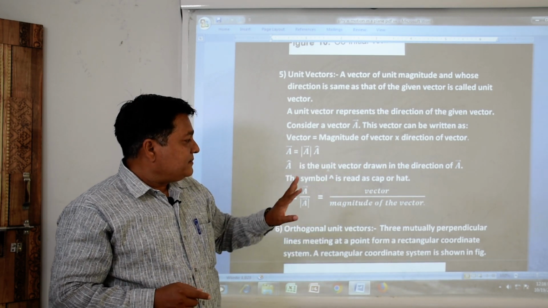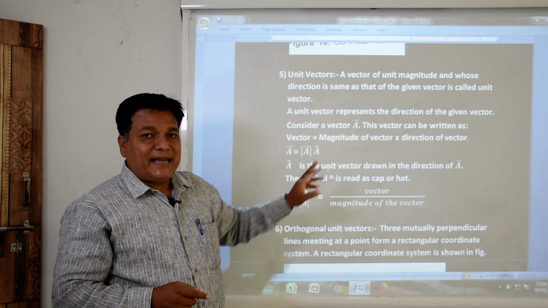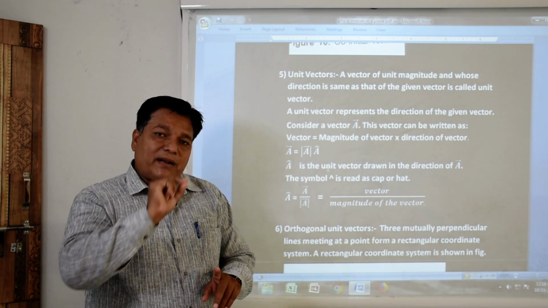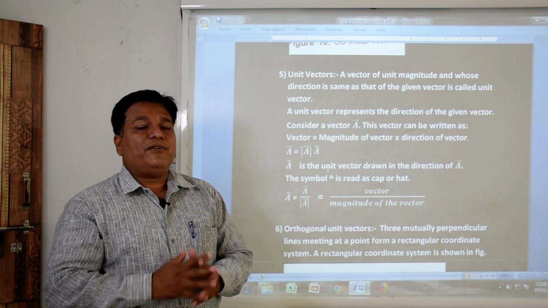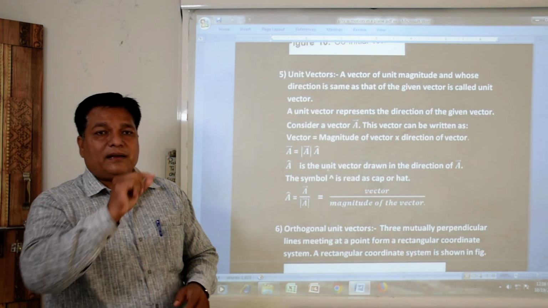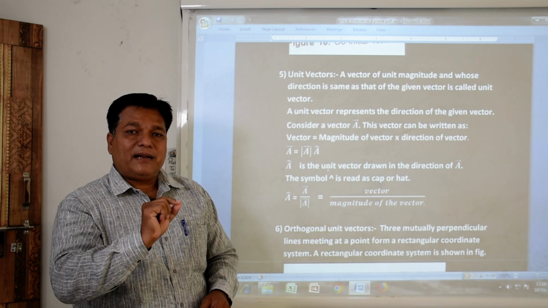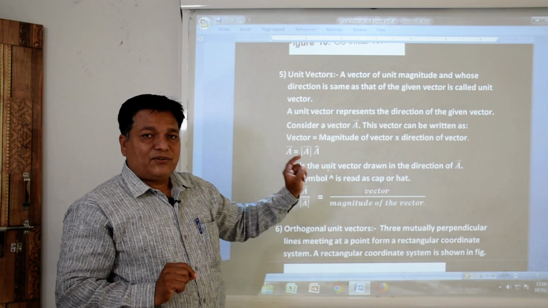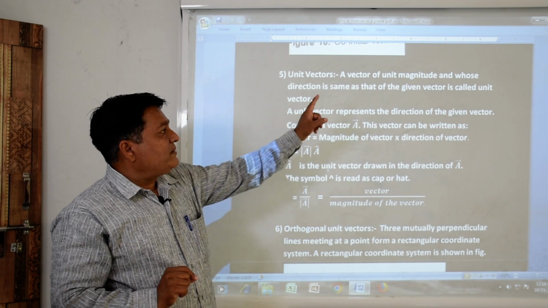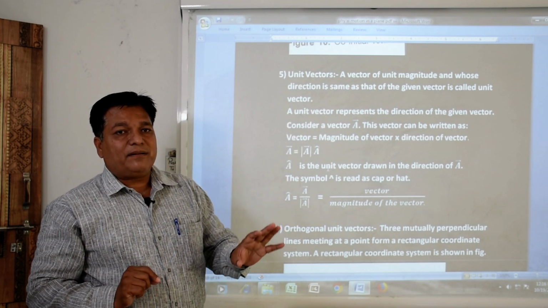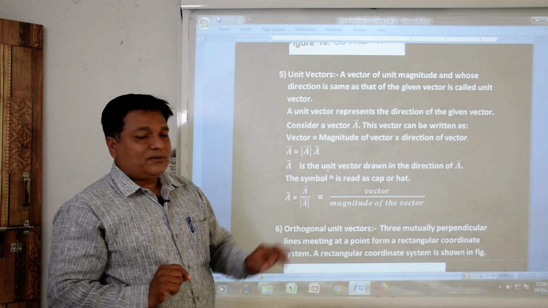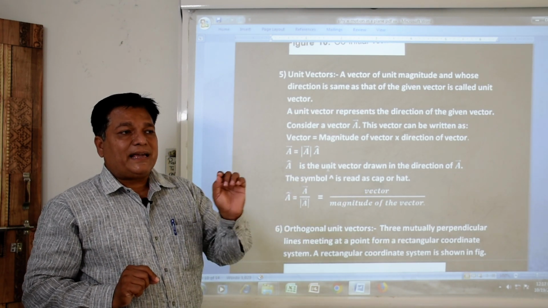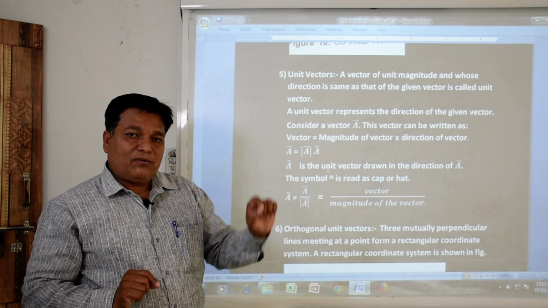A cap we write. What do we understand by this A cap? A hat over the letter A, a cap over the letter A. The symbol of a unit vector is a cap or hat over a letter. This type of vector is said to be a unit vector. So, what is a unit vector? A unit vector is a vector of unit magnitude whose direction is the same as the given vector. It is indicated by a cap or hat over a letter.